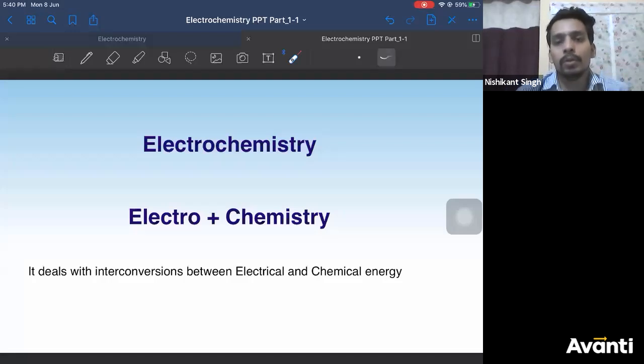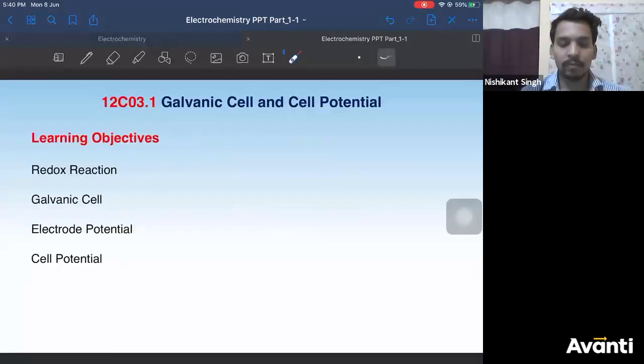Right. So, next, I think we have seen the definition of electrochemistry, right? Electrochemistry will deal with the conversion of electrical energy to chemical energy or chemical energy to electrical energy. Now, we are going to learn about redox today, what we have summarized in the last year: redox reactions, galvanic cells, electrode potential, cell potential. I'm not sure if every batch has done it or not, but we need redox for sure in detail. Redox is required for us in detail, right?